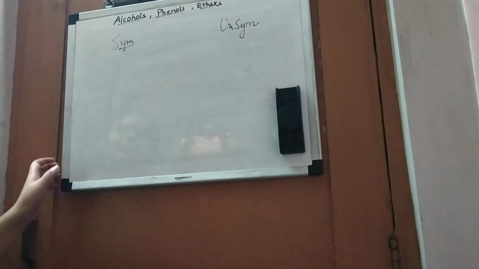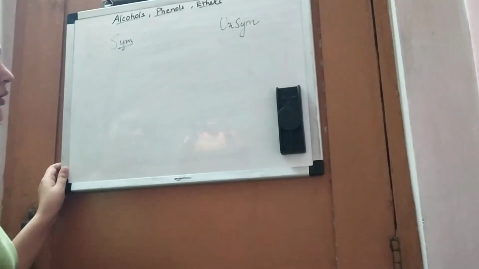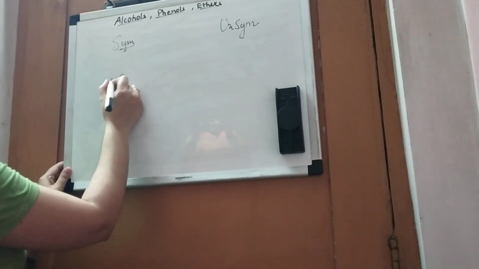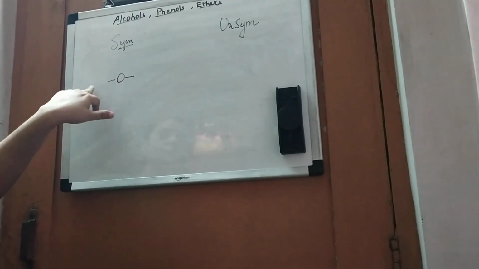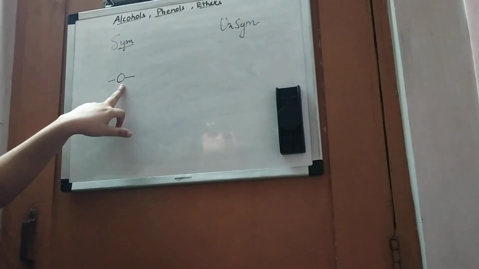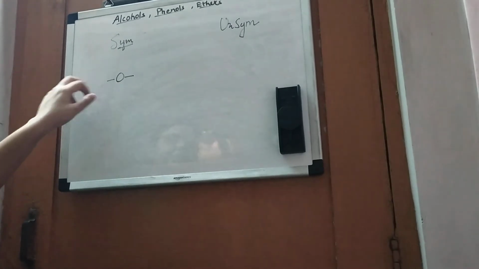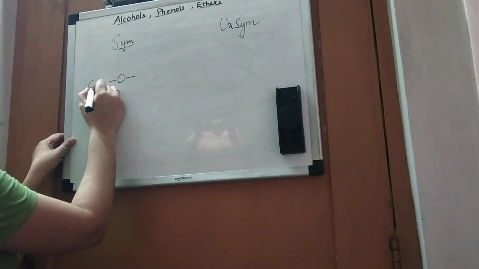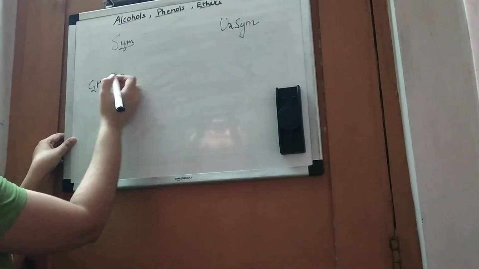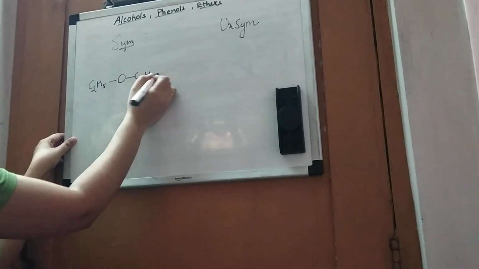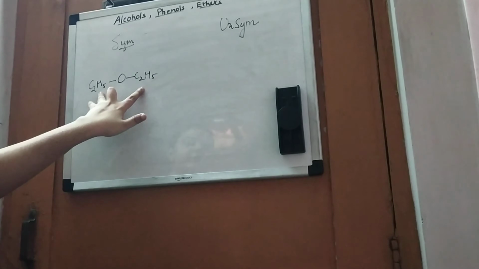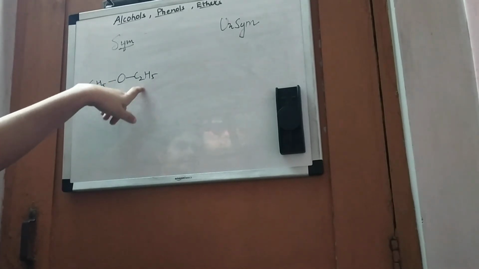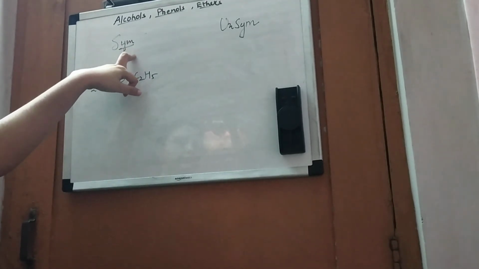So what are symmetrical? In which the aliphatic group or the alkyl group attached to both sides of the oxygen atom are the same, like this. So both groups are same, ethyl and ethyl. So this is the symmetrical or simple ether.